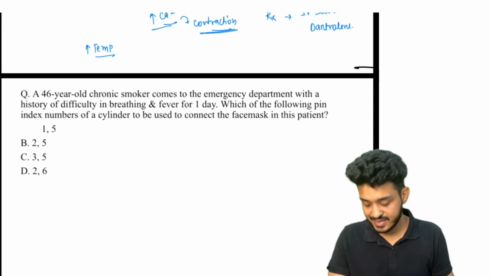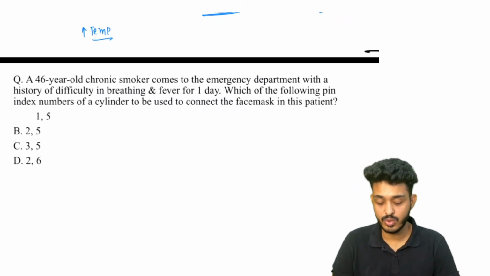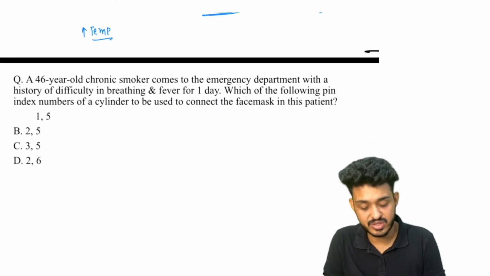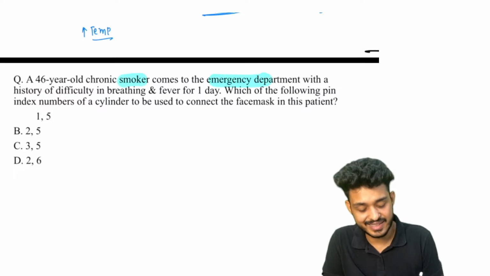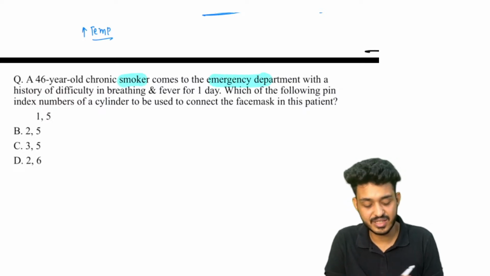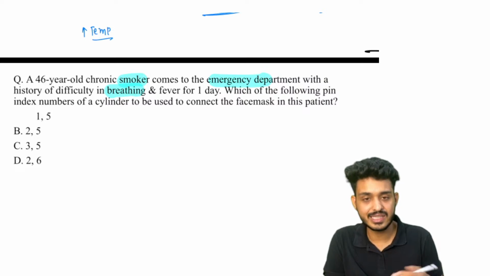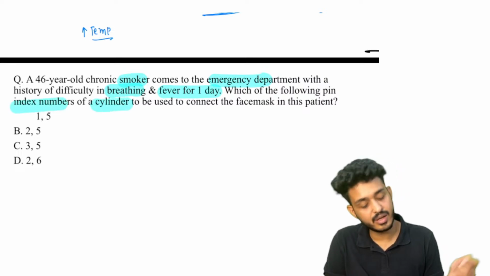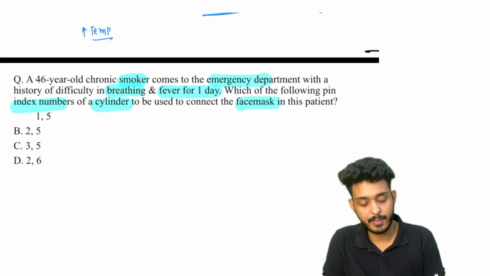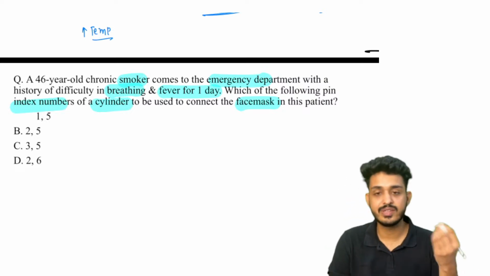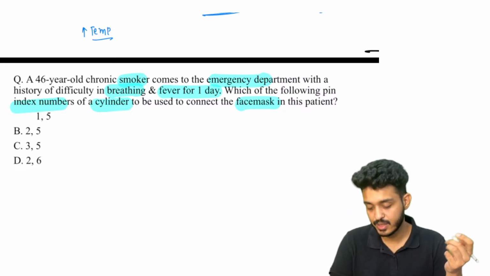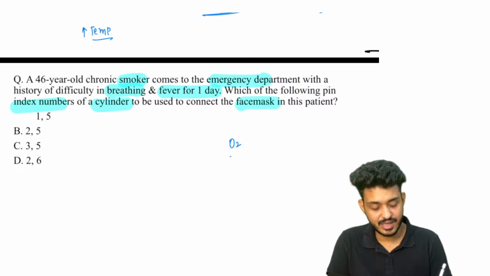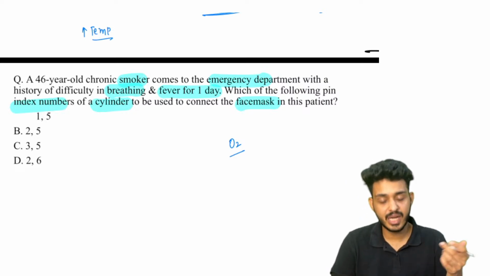Next thing, a 46-year-old chronic smoker comes to the emergency department with a history of difficulty in breathing, that is dyspnea, and fever from the last 1 day. Which of the following pin index number cylinders will you use here? Which gas will you be using? Oxygen, and we will be remembering the pin index just now.